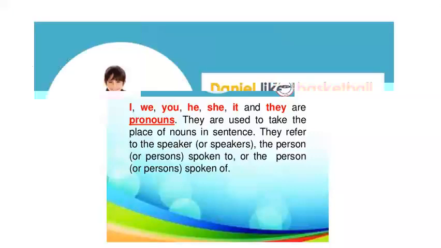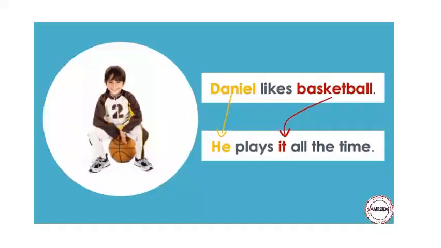Here is an example for you. Daniel likes basketball. Daniel is a noun. Likes is a verb. Basketball is the object. He plays it all the time. Now he is replacing the name Daniel. It is replacing the object basketball. Now he and it are personal pronouns.